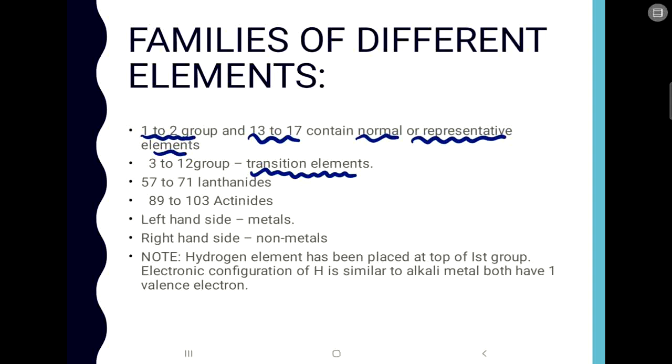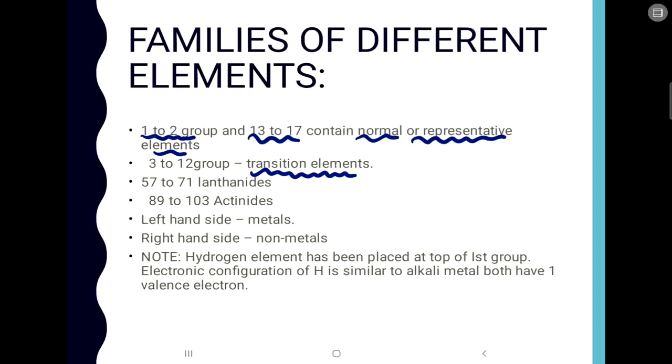Now when you talk about the periodic table, the left side mostly consists of metals, and the right side consists of non-metals. There are also metalloids in between. So in the periodic table you mostly find metals, concentrated towards the left side, and on the right side you get non-metals as well as metalloids.